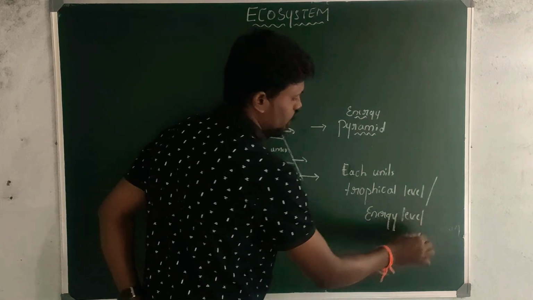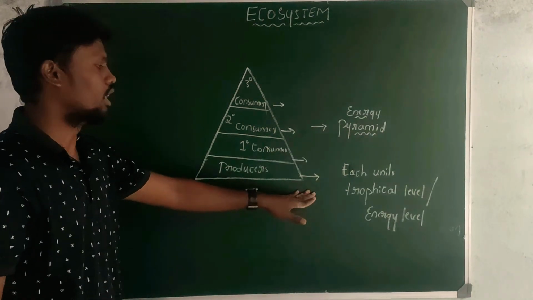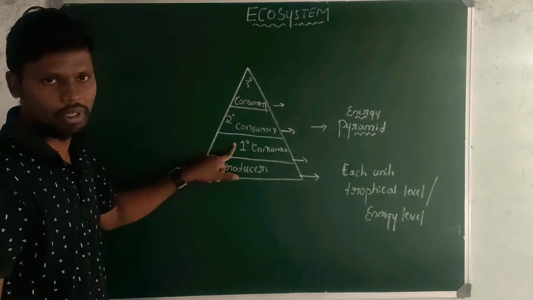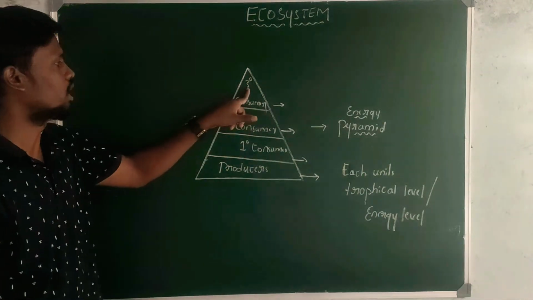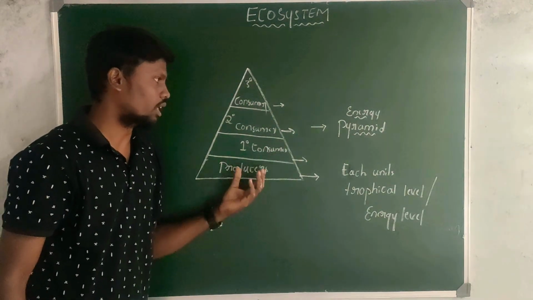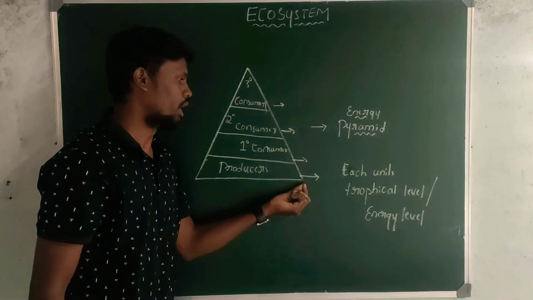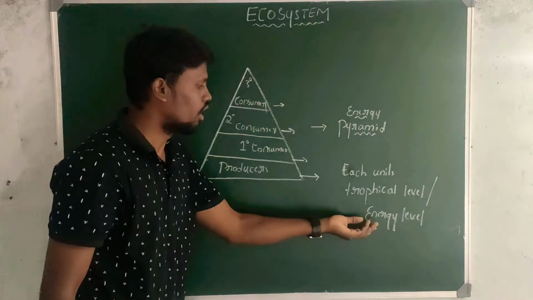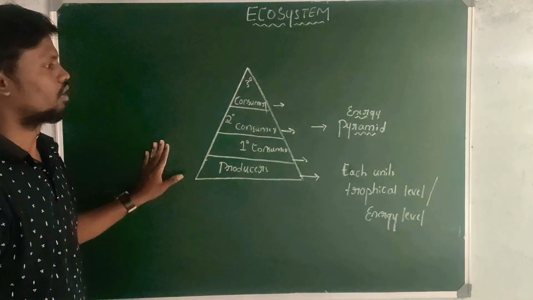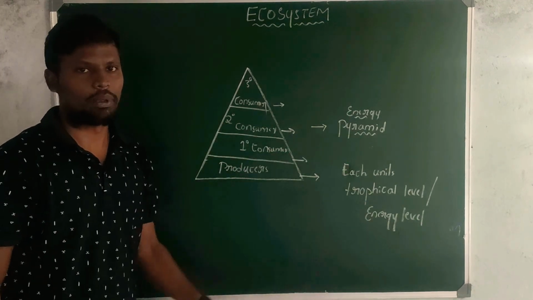Producer is one unit, primary consumer another unit, then secondary consumer, as well as tertiary consumer. Each unit in the pyramid is called a trophic level or energy level. Right? This is about energy pyramids.